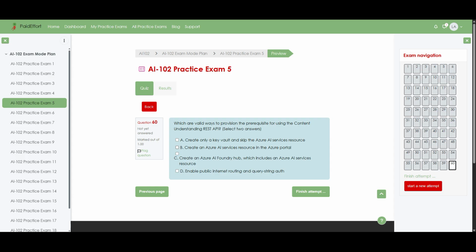The correct answers are B. Create an Azure AI Services resource in the Azure portal, and C. Create an Azure AI Foundry Hub, which includes an Azure AI Services resource. Now let's walk through the explanation.